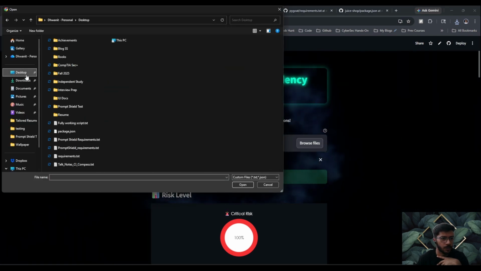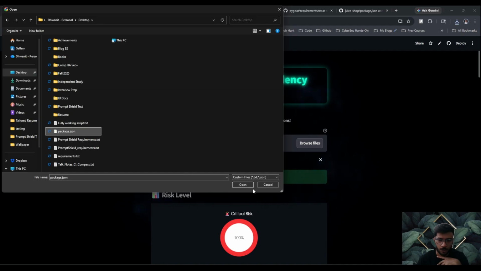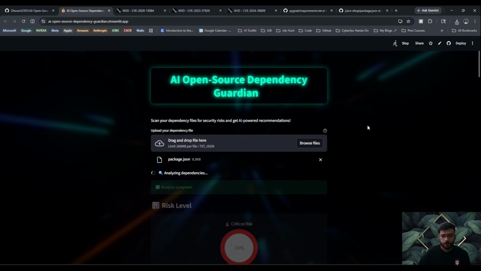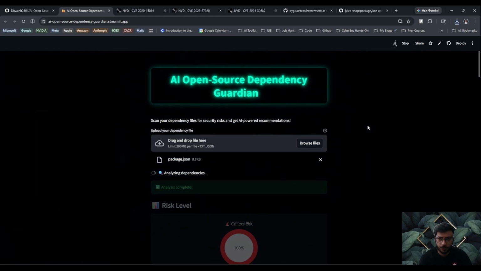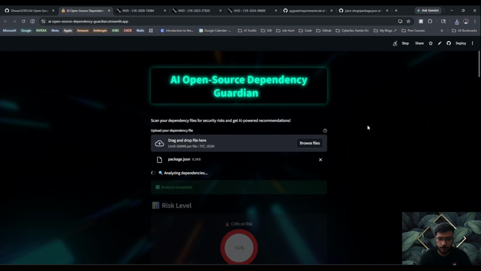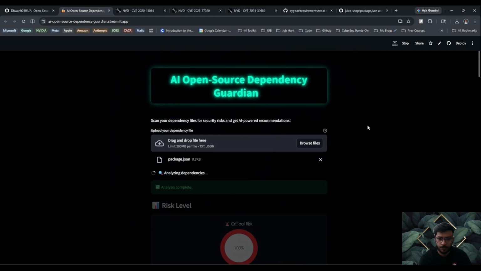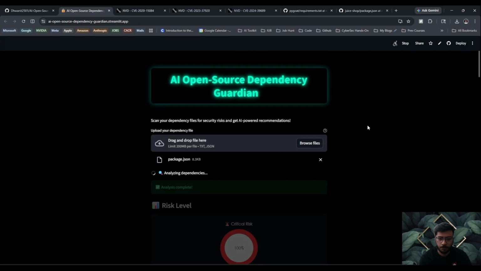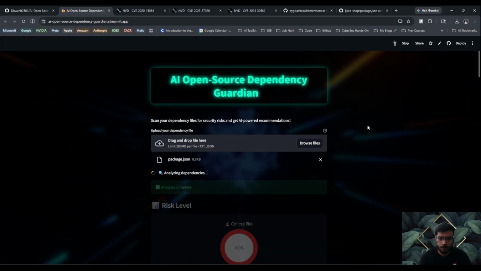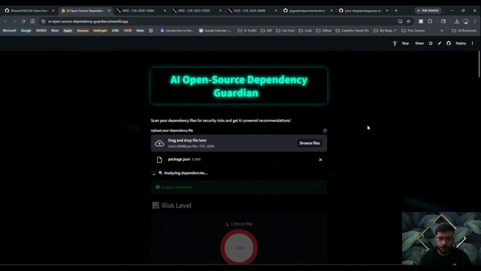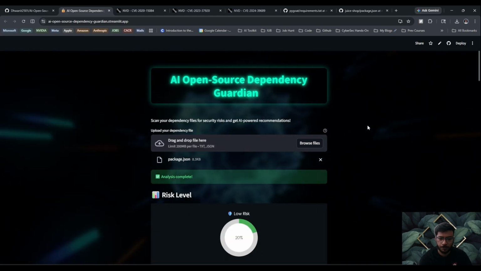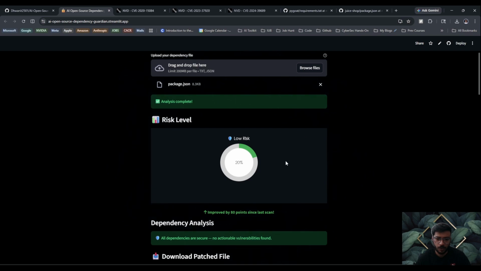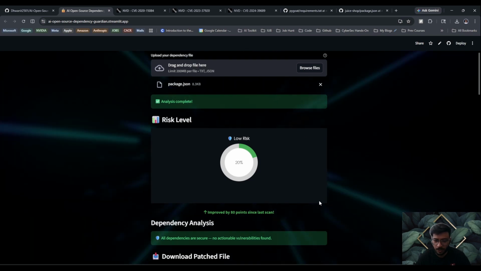And this time there should be a reduction in our risk score. All right, so as you can see, there is a significant reduction in the risk score. The risk score did drop to just 20 and it improved by 80 points since last time.